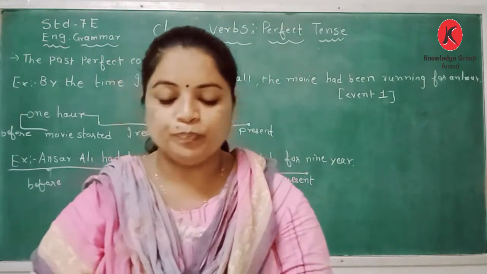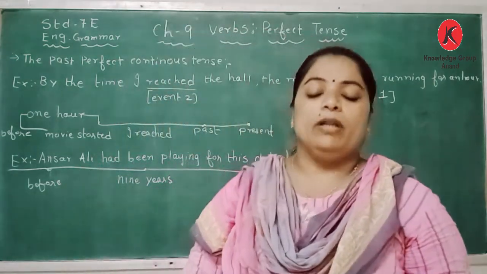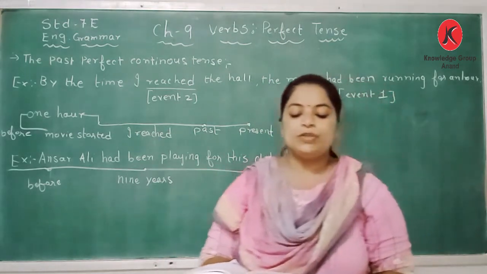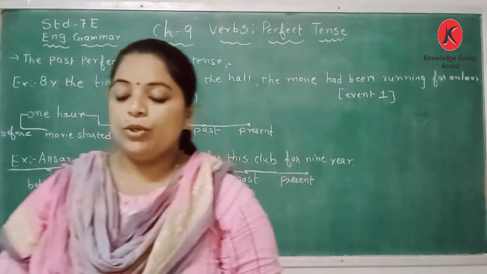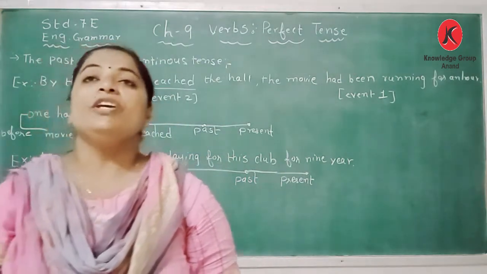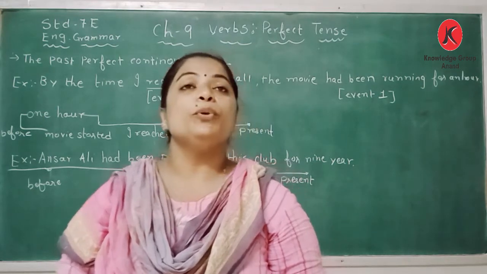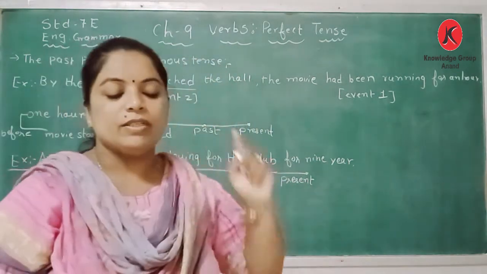That's what I told you. The past perfect continuous tense here is used particularly to denote the continuation of event 1, which is the film show period, before event 2 in the past.